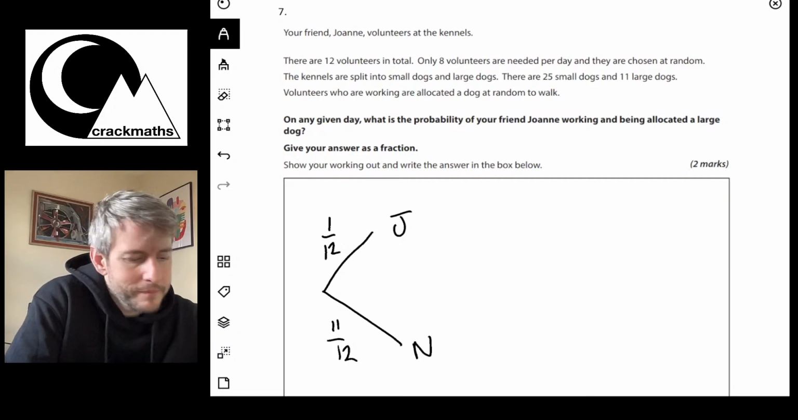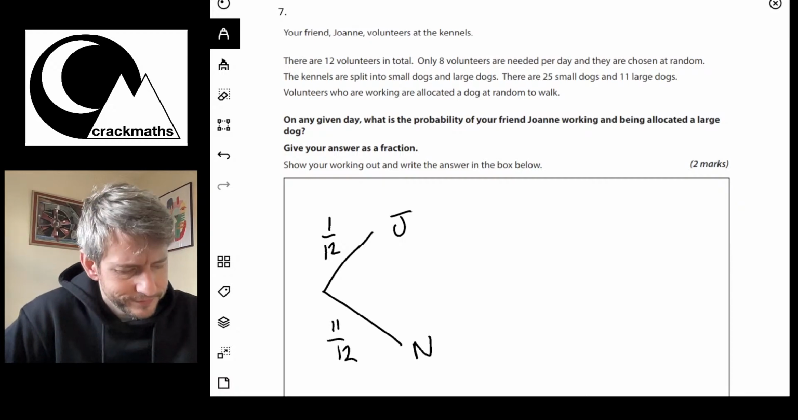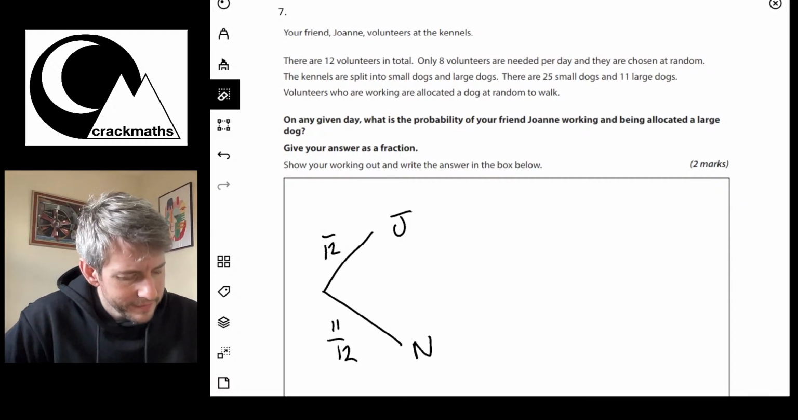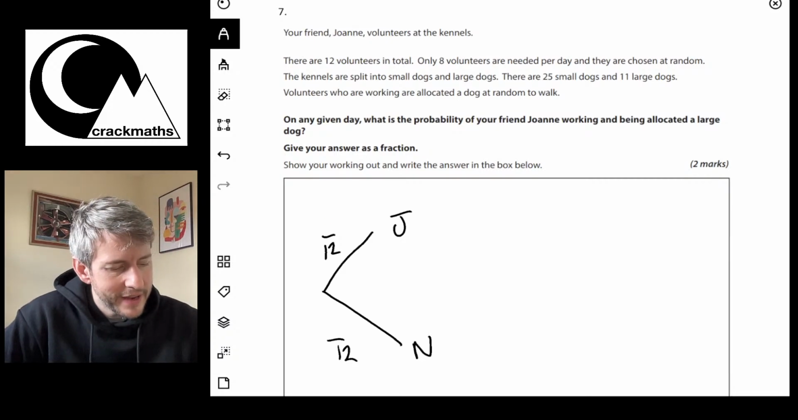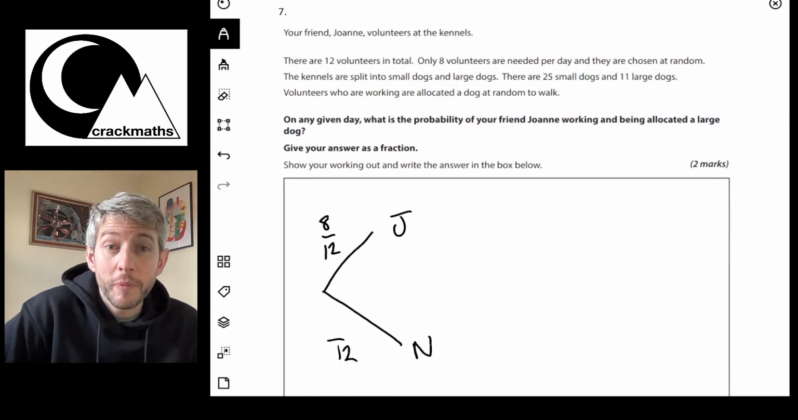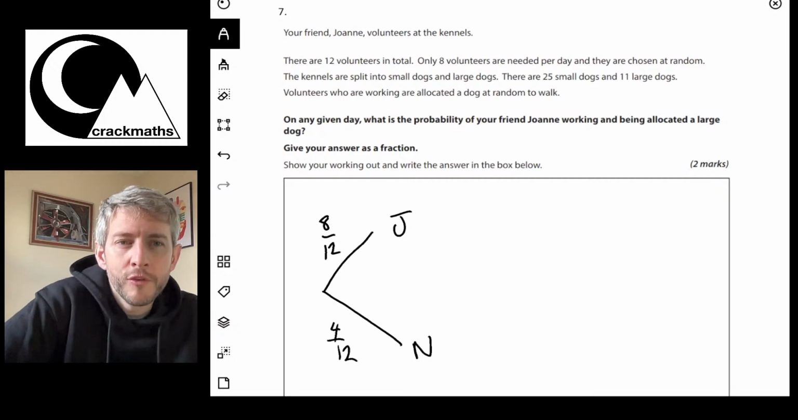Then what we have, one second, I got this wrong. It's not 1 out of 12 for Joanna. They select 8 people. So Joanna has an 8 in 12 chance of being selected. She then has a 4 in 12 chance of not being selected.